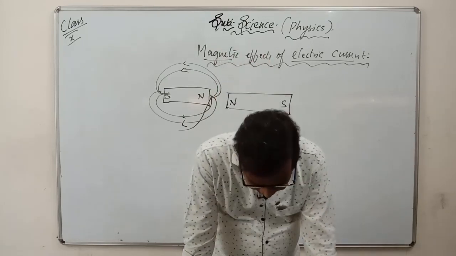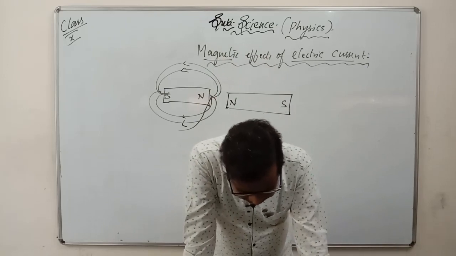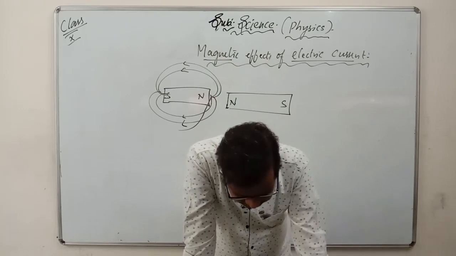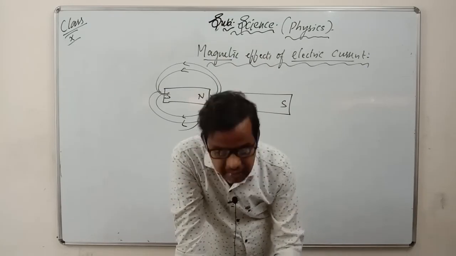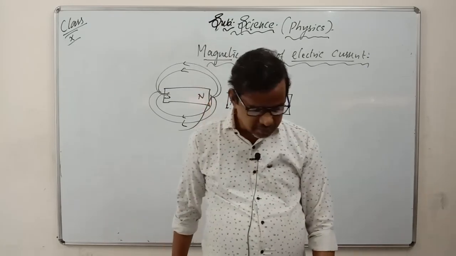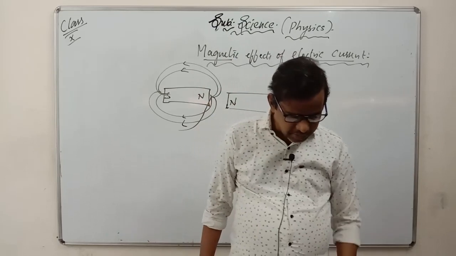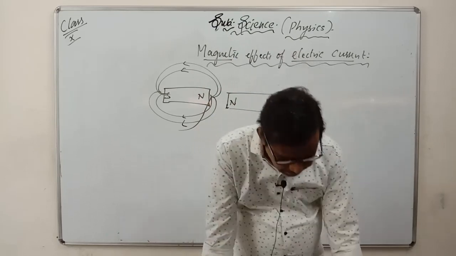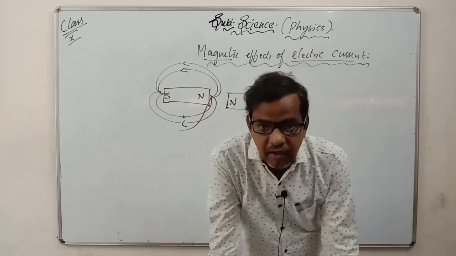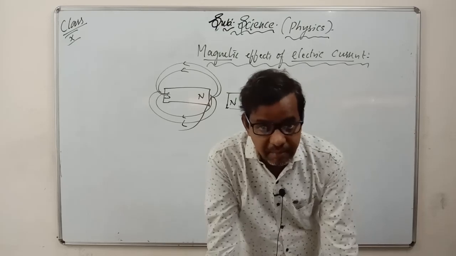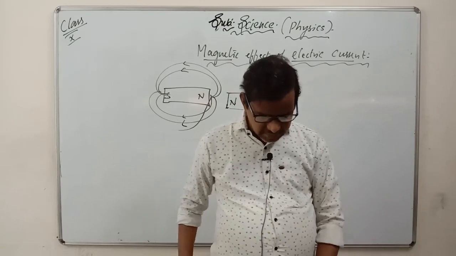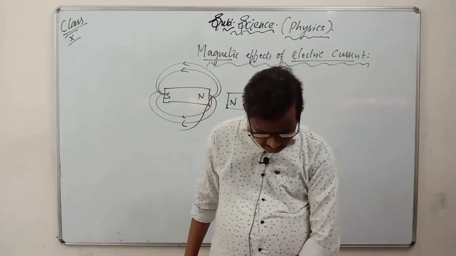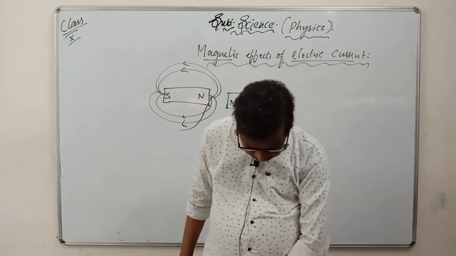He has given the right hand thumb rule here. A convenient way of finding the direction of magnetic field associated with a current carrying conductor is given in figure 13.7. So he has given the thumb rule here. You can observe it there. Very important one. This question may come in the exam, because many times it is asked. Generally it is Fleming's right hand thumb rule, but the word Fleming is not mentioned, only right hand thumb rule.